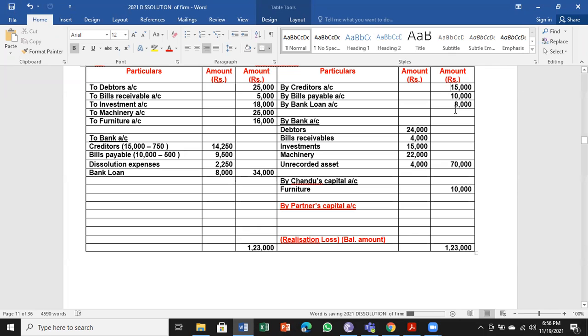Now minus all these which are seen on the credit side. So 34,000. Balance 11,000 itself.